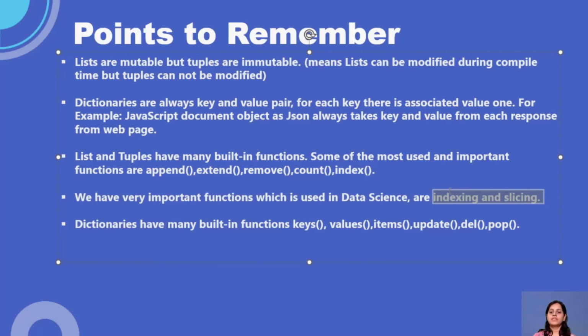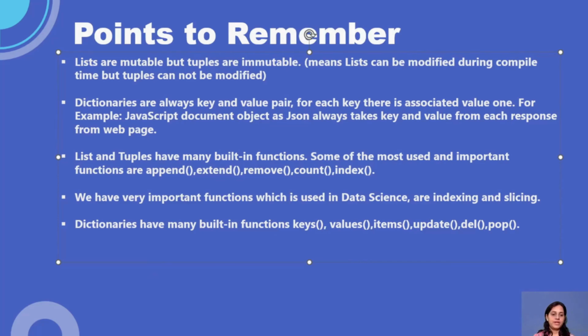Remember these two words, guys, indexing and slicing, because these are the two things we are going to use throughout our data science, ML and AI journey. Okay. Dictionaries again have many built-in functions, which are keys, values, items, update, delete, pop. So we will see each and every example, guys.